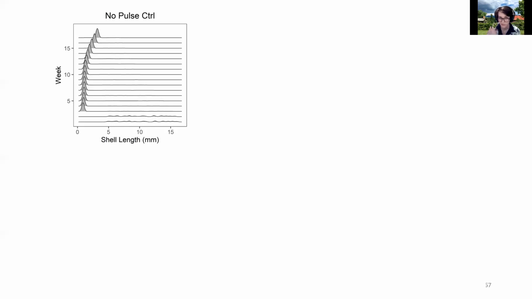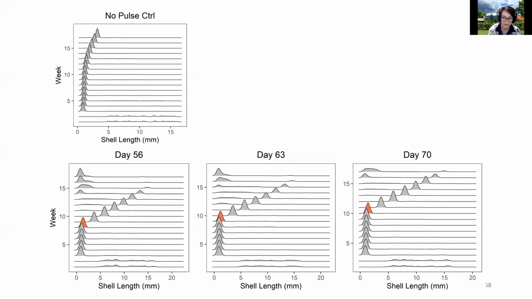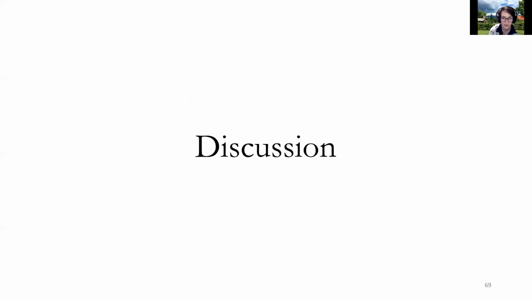So here we have a different set of simulations, but still the same DEB parameters, and we see that the relative density of the population remains basically as juveniles in the no pulse control. However, when I pulse in resources highlighted in red, I see that the juveniles are able to grow and eventually reproduce significantly, leading to a relative increase in juveniles again over a 6 to 7 week interval.